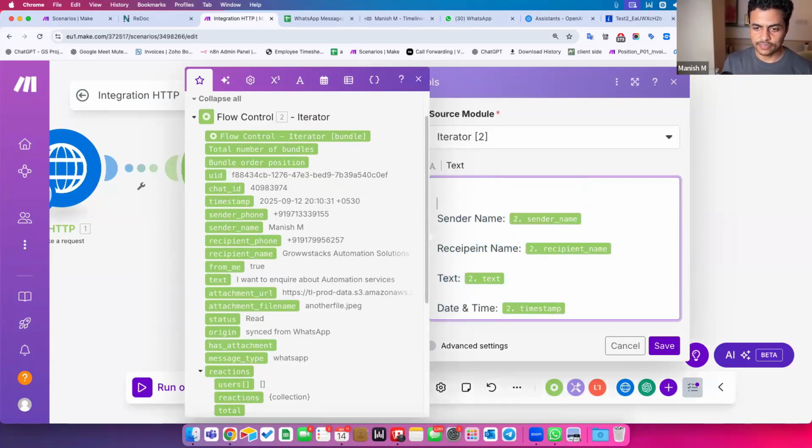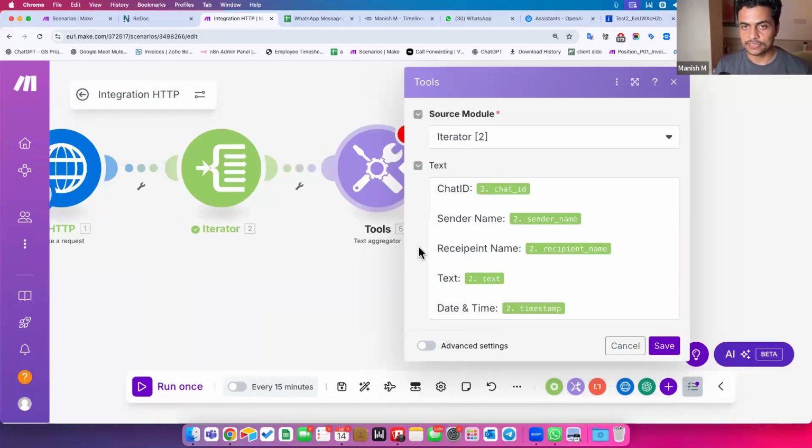I can say either chat name or chat ID. Chat ID should be good, because chat ID is unique for all of those conversations, and I'll tell you why I'm adding this later on. It's a scalable method. So: chat ID, sender name, recipient name, text of the message, and date and time. And then I can choose advanced settings.